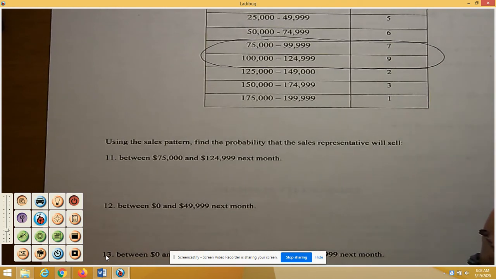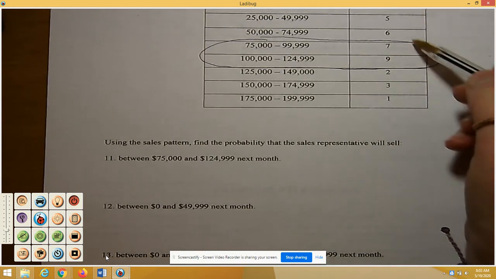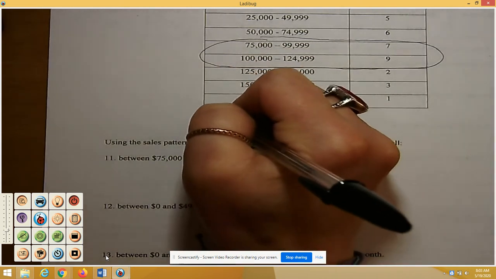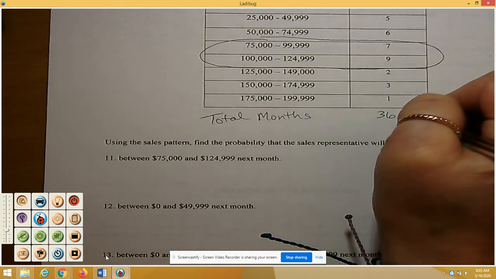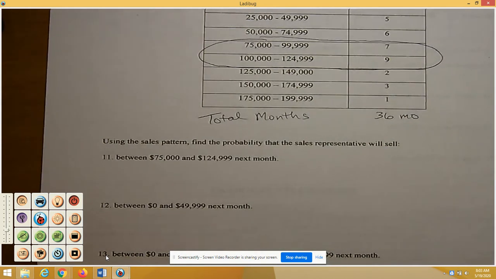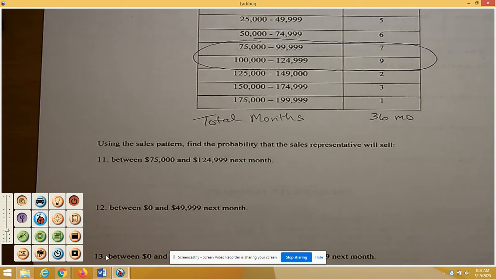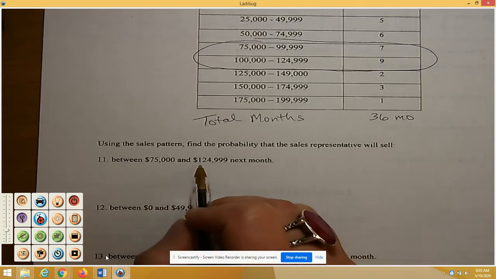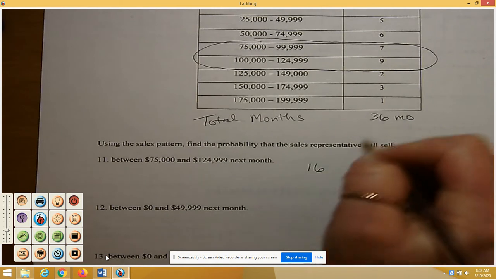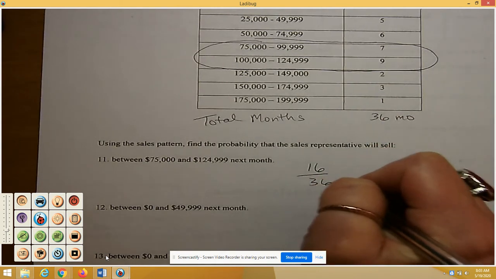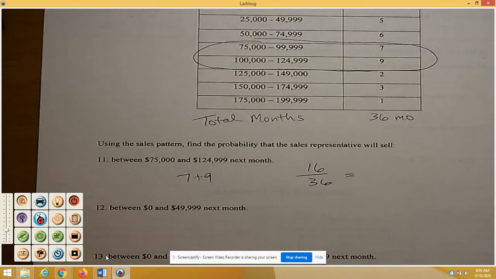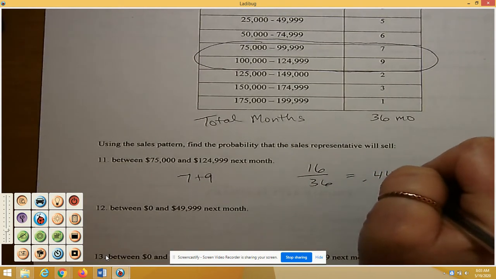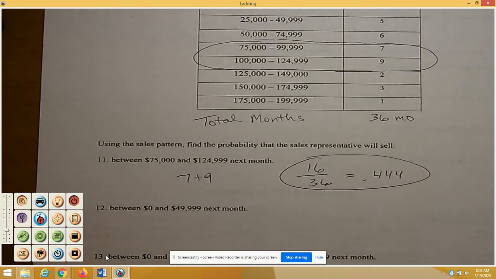And in order to actually calculate this, we have to look at the total months for this problem. So I'm going to look at the total months. And there are 36 months in total that we're looking at, and the probability of being between 75,000 and almost 125,000 is going to be 16. So I'm going to add those two out of the 36. Really try to keep it simple for yourself and not overcomplicate things, because with the table I feel like the math is pretty straightforward. And then you would just do 16 divided by 36 to get 0.444.